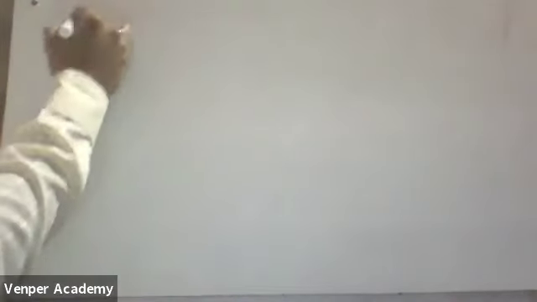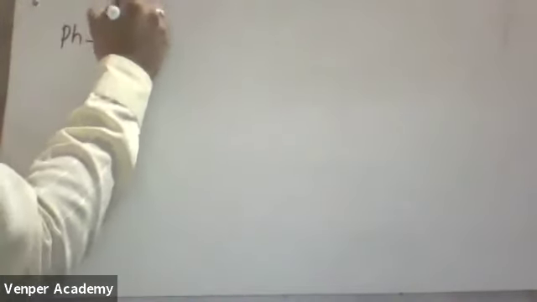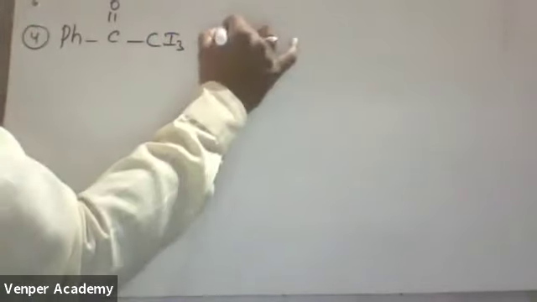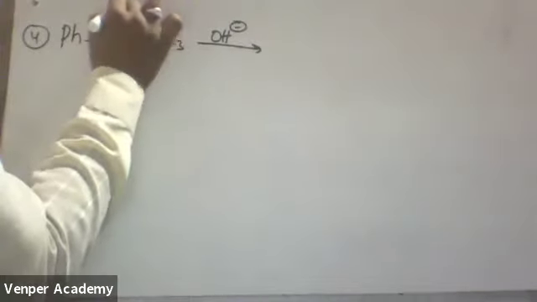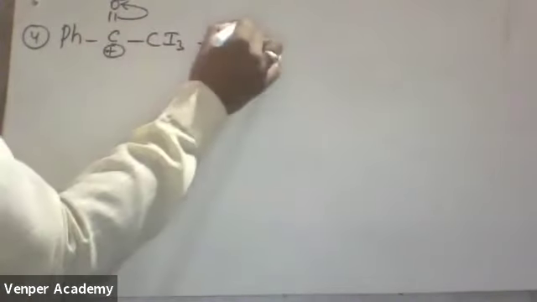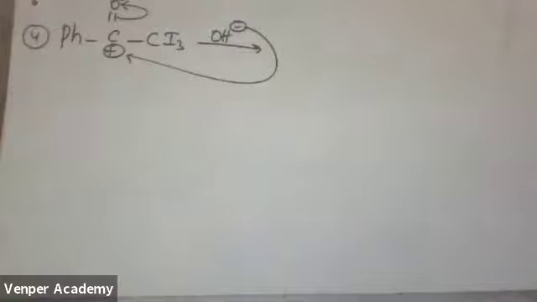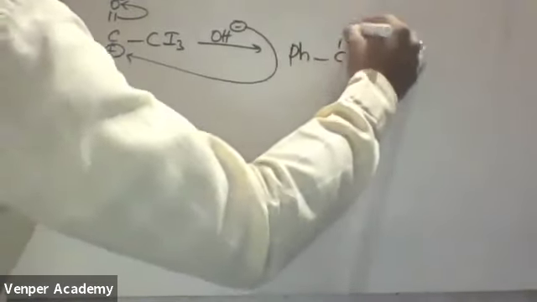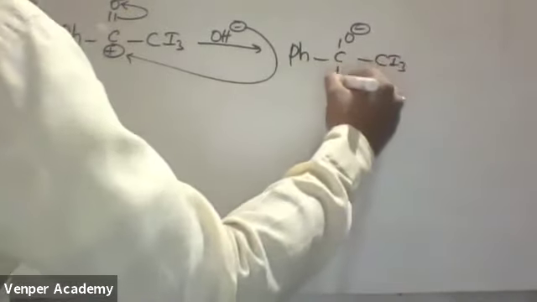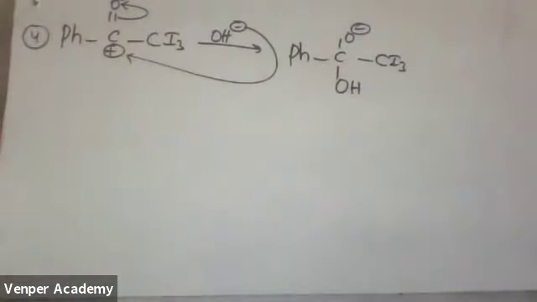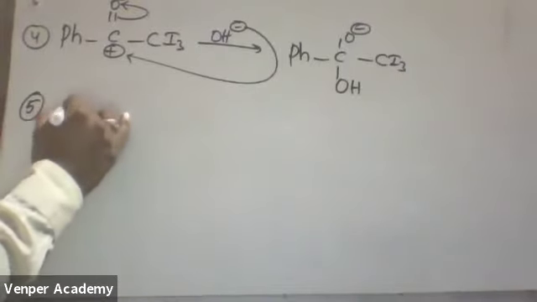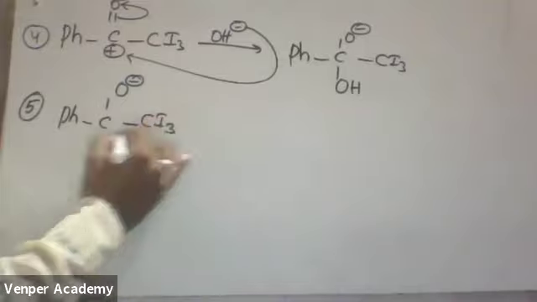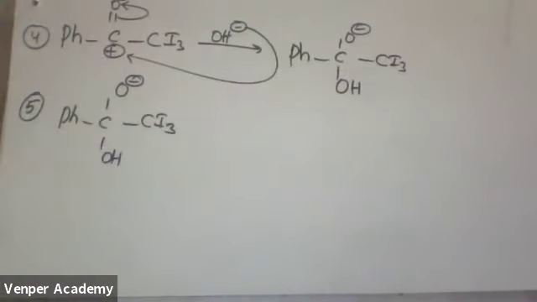If I am taking finally what you got, this one you got as CI3. Here in the fourth step, attack of OH minus will take place. This bond is shifting, meaning negative charge and positive charge. This OH minus will come and attack here. Once it attacks here, what you'll get is PhC(O minus)(OH)CI3. Now see here, very important step.